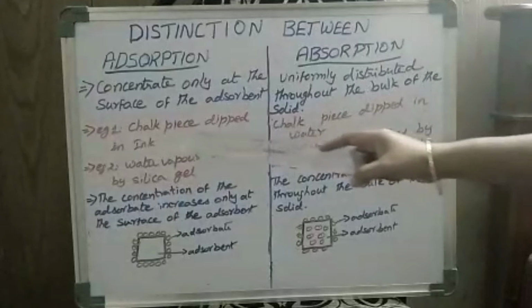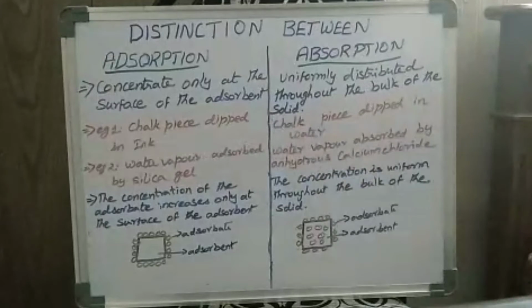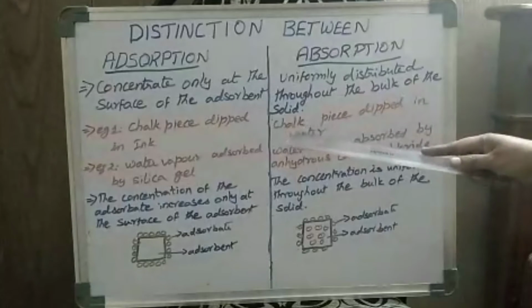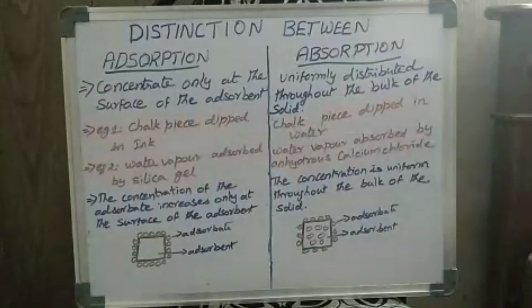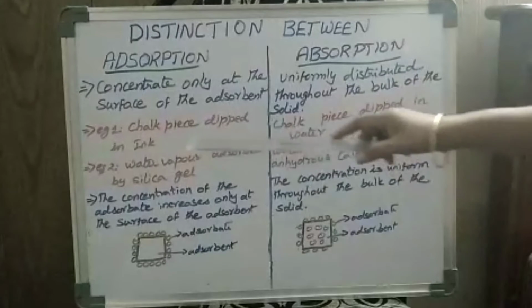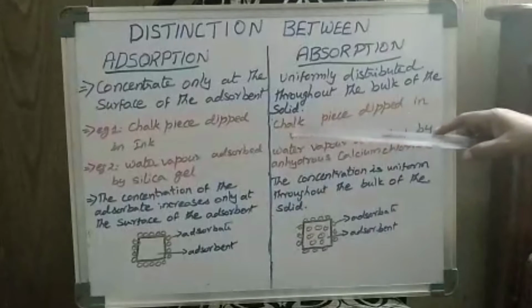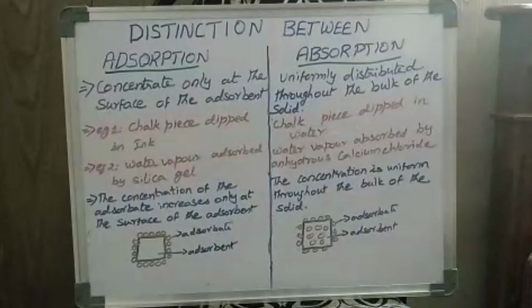For example, we can consider a chalk piece dipped in ink. If we see the chalk piece dipped in ink, you can see the surface of the chalk piece covered by the ink. But on the other hand, a chalk piece dipped in water, we can see that the chalk piece is wetted by the water. So that is the difference between adsorption and absorption. In the first case, only the surface of the chalk piece is wetted by the ink, and in the second case, the full chalk piece is wetted by the water.